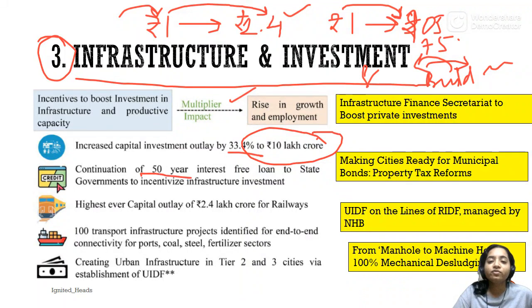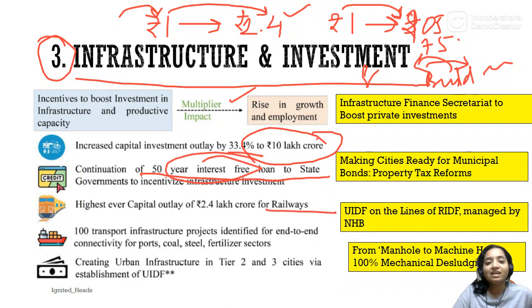Now, continuation of 50-year interest free loans to states. जैसा कि हमने स्टार्टिंग में देखा था that the central government gives loans to state governments. This has been continued for 50 years, where the state governments don't have to pay the interest. And when they do return after 50 years, they just have to give back the principal. It is an interest free loan.